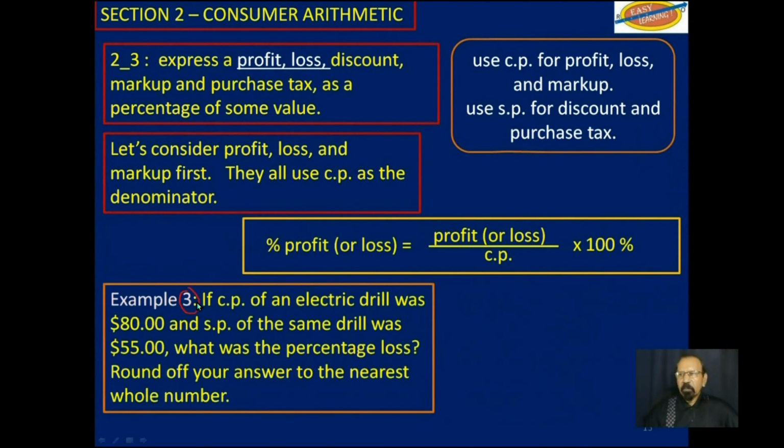Example 3, if the cost price of an electric drill was $80 and the selling price of the same drill was $55, what was the percentage loss?